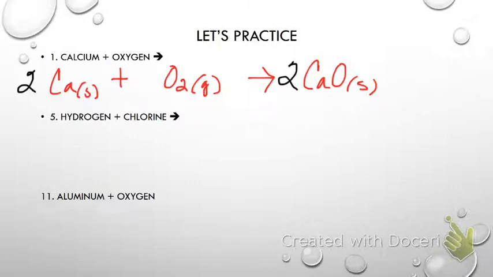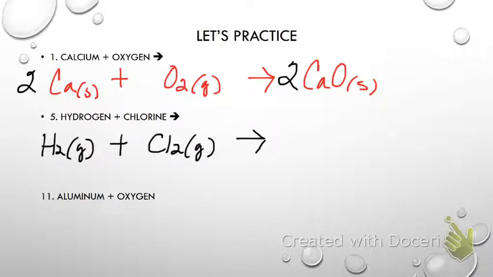Now I have hydrogen plus chlorine. How would I write those two? H2, definitely a gas, plus, how do I write chlorine? Cl2, also a gas, making what? Tell me the formula. HCl. What would HCl be in terms of solid, liquid, gas? It would be a gas.